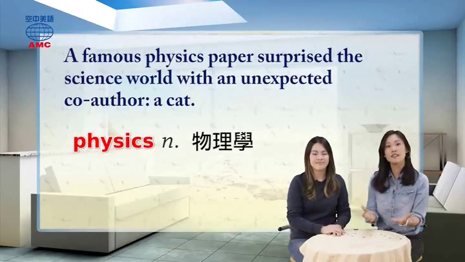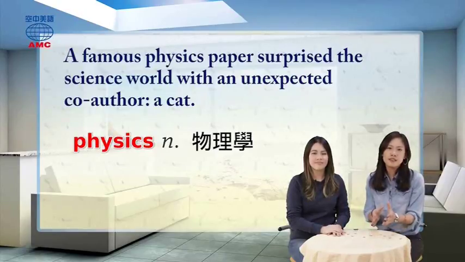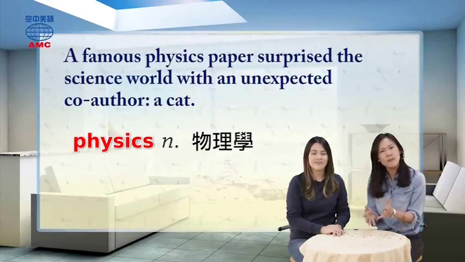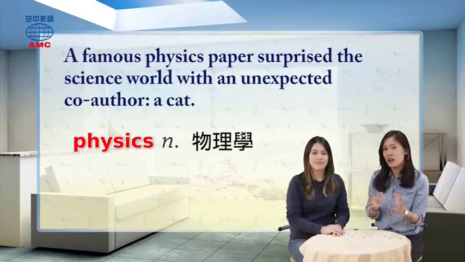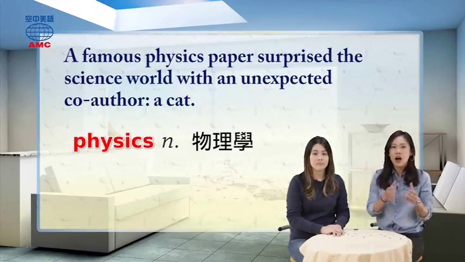Etc. Physics 物理学, a physics paper 物理学论文. Everything seems pretty normal until we see this unexpected co-author, a cat.